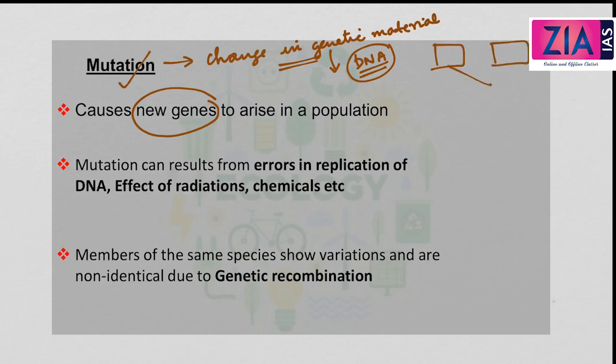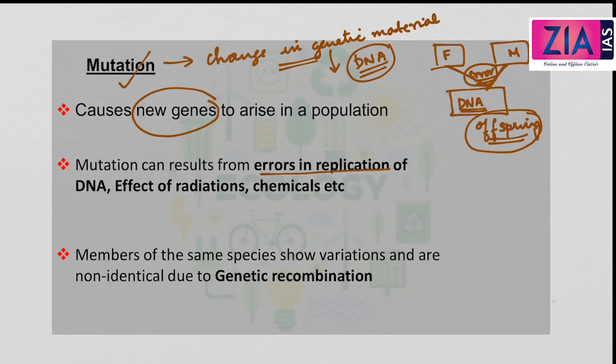We know that from the parents, the father or the mother, the child will replicate the DNA, which is the basic genetic material. Now when there is an error in the replication of DNA from the parents to the offspring, it leads to mutation. As a result of mutation, new genes will arise in a population. So when this replication happens, if there is any error, new types of genes will arise in a population, which is called mutation.